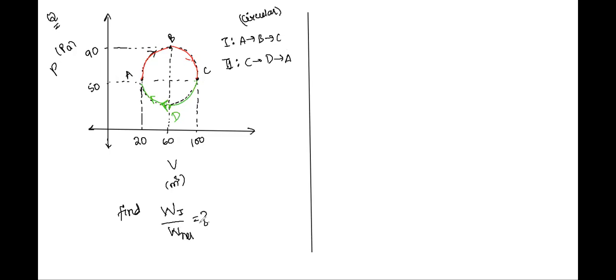So the ratio of the work done in part one to the net work done by the system in the entire process. This question can also be framed as: what is the percentage of work done in the first phase, or phase one, of the system?